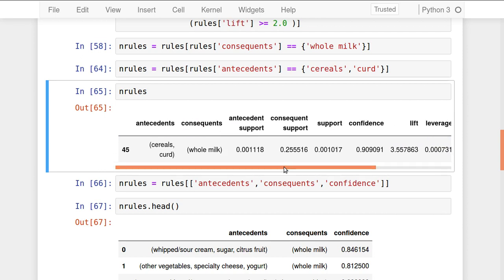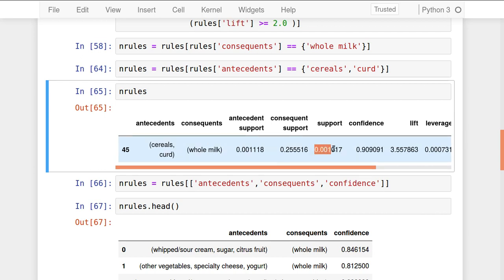Okay, so what's the meaning of this? If you are purchasing this, called the antecedent, then you are most likely purchasing the consequent also. It means if you are purchasing cereals and curd, you are purchasing whole milk also. Support of these two together means the popularity of these two together is this. And the support of the consequent is this, meaning 25% of the time in the whole transaction whole milk has occurred.